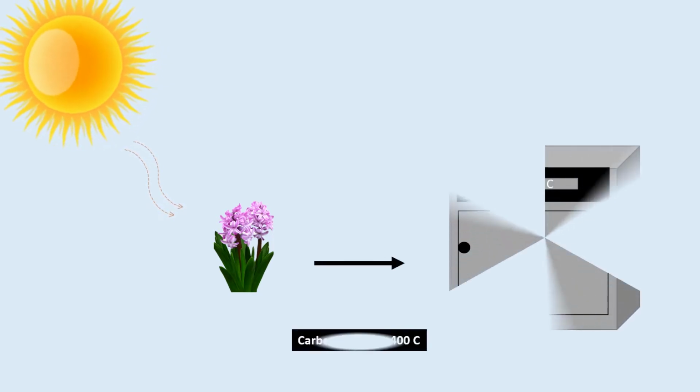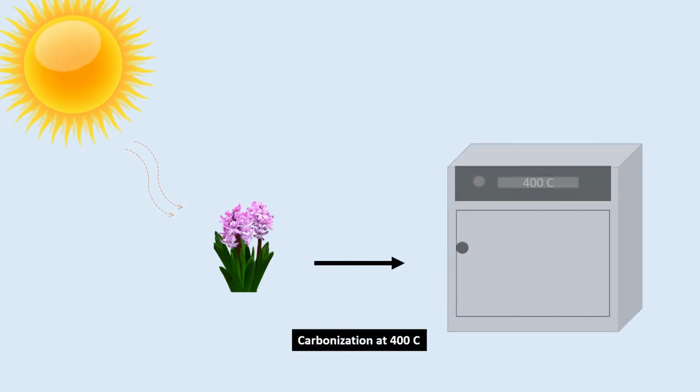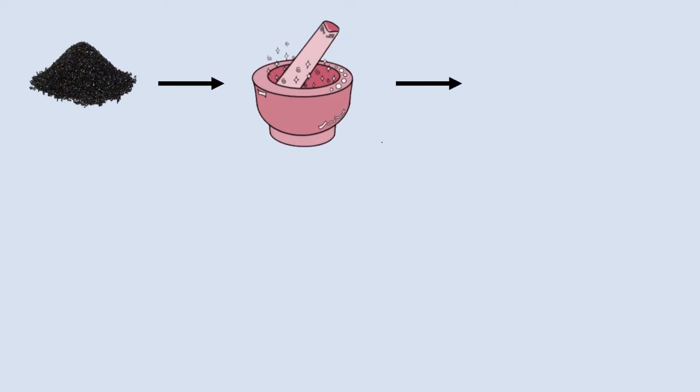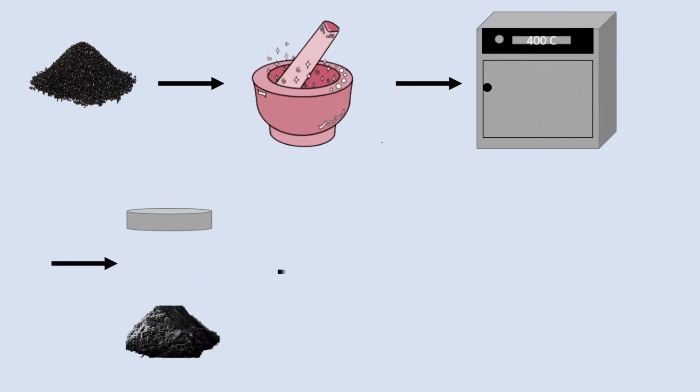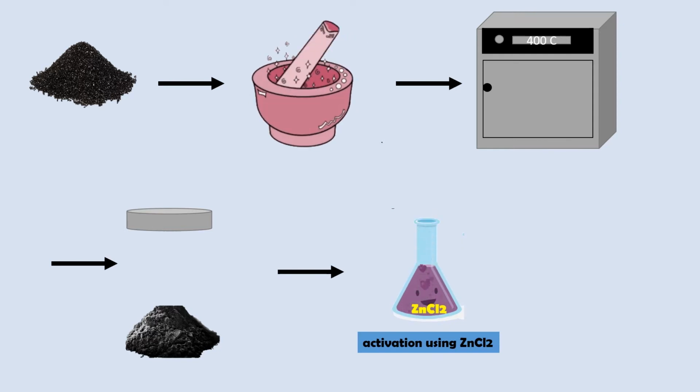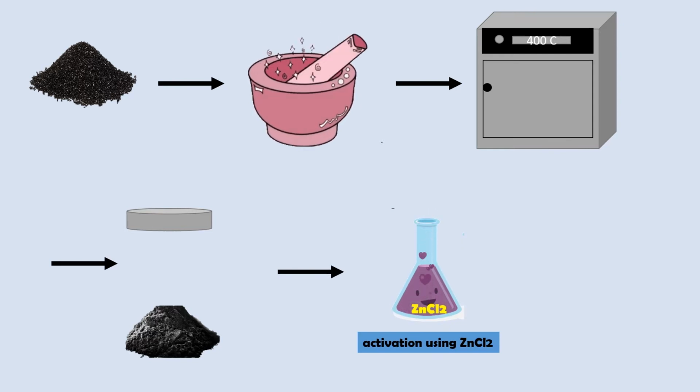Making water hyacinth biocarbon is done by drying the water hyacinth stalk under the sun, and then the carbonization process is carried out at a temperature of 400 Celsius. Then, the charcoal from the carbonization is purified and dried. The final stage is the process of sieving the charcoal and activation using zinc chloride 30% for 20 hours.